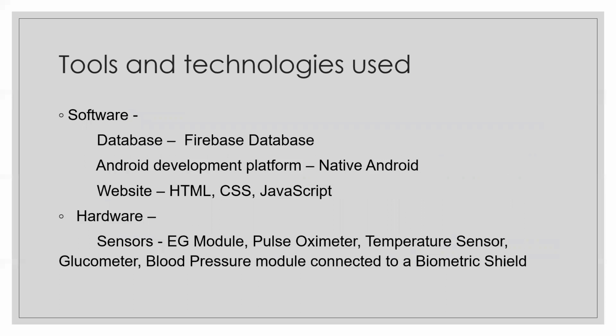Talking about the tools and technologies that we use to build it, we use the Firebase real-time database as the database, the native Android platform to develop the Android application, and HTML, CSS, JavaScript for the website. Talking about the sensors that we used, we used sensors like ECG module, pulse oximeter, temperature sensor, glucometer, and blood pressure module. Now let's move on to the demo of the product.